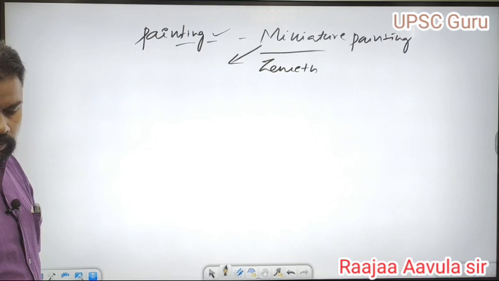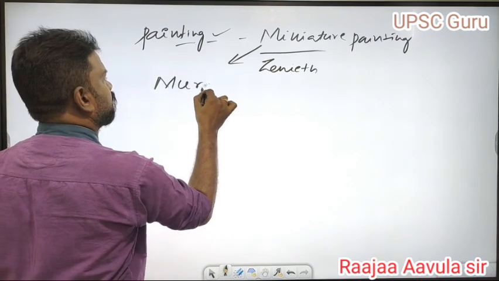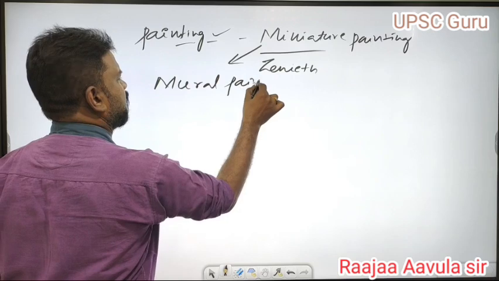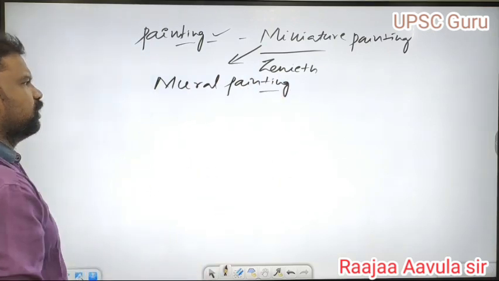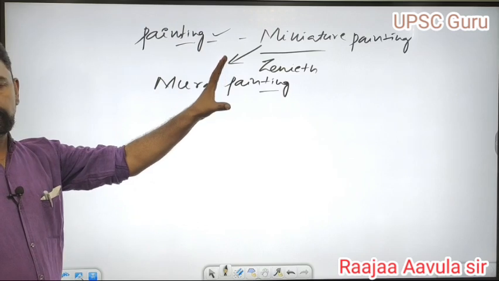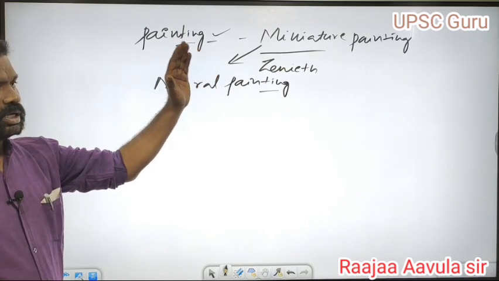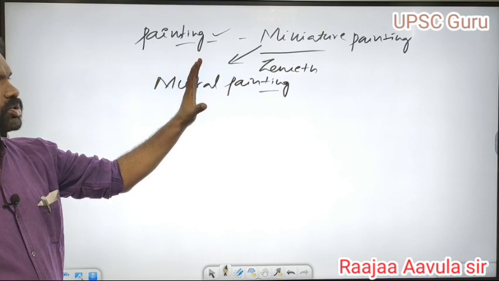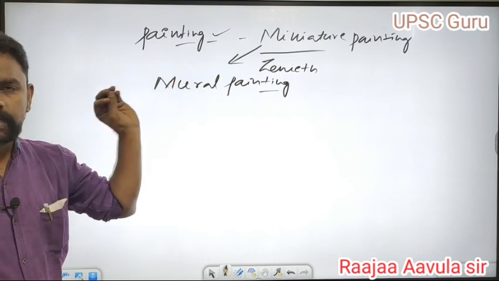And mural painting is also there. Related to Jahangir, most of the times in history they asked the question: miniature painting reached its zenith during the time of the Jahangir period.